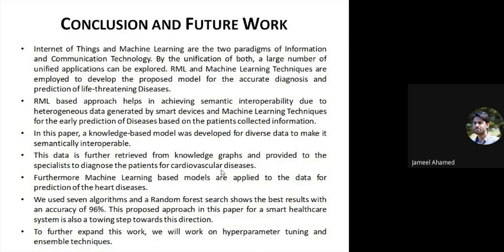And the conclusion is that we can easily unify the IoT and machine learning, which are the 2 paradigms of information and communication technology for the prediction and diagnosis of the disease. So by this way, a patient located at any location can be monitored, can be diagnosed, can be predicted from a disease by the specialist located at a different location from the patient. So by this way, we can improve the healthcare system, which comes under the smart healthcare system, which is a part of the Internet of Things.